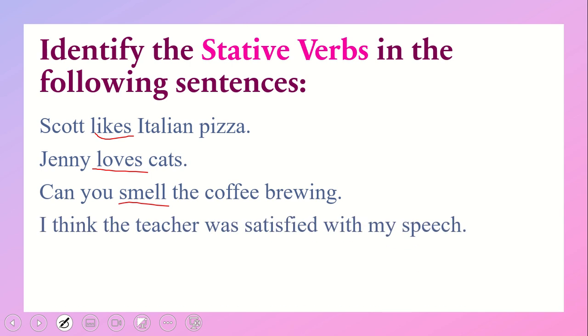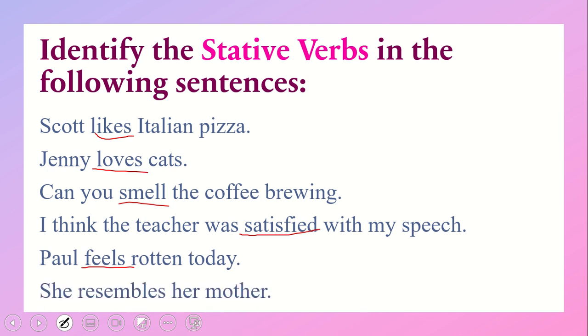I think the teacher was satisfied with my speech. This satisfied is giving us an idea of the state of somebody. Paul feels rotten today. This feels is a stative verb. She resembles her mother. Resembles is a stative verb. Can you please give a quick look at the stative and main verbs? Stative verbs are those which express the emotions, feelings, state or conditions of someone, whereas main verbs or action verbs are those which represent the action or doing of something, right? So this is the great difference between stative and main verbs.